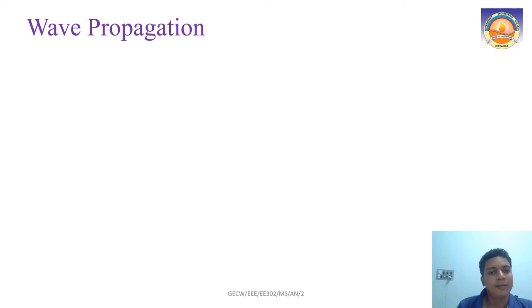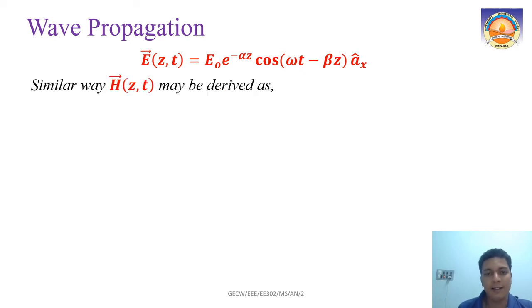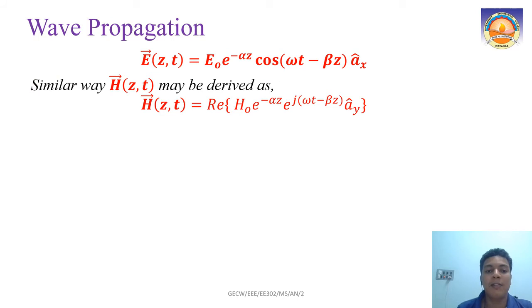Okay, so this is our electric field. In a similar way, we can take H of z,t. That also can be derived; if you try, you can derive it. If we derive it, we will get H of z,t equal to the real part of H0 e raised to minus alpha z, e raised to j(omega t minus beta z) into a y cap. Because we have seen that it is the same equation, del square Hs minus gamma square Hs equal to 0. That is your assignment today.